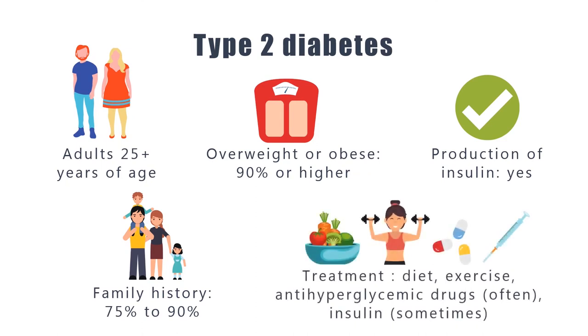Type 2 diabetes is treated by diet and physical activity. Sometimes, medications known as anti-hyperglycemic drugs may also be prescribed to help lower a person's blood sugar. Anti-hyperglycemic medications come in tablets or injection. Insulin may also be prescribed.